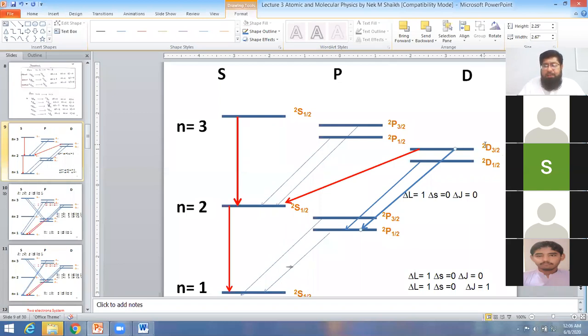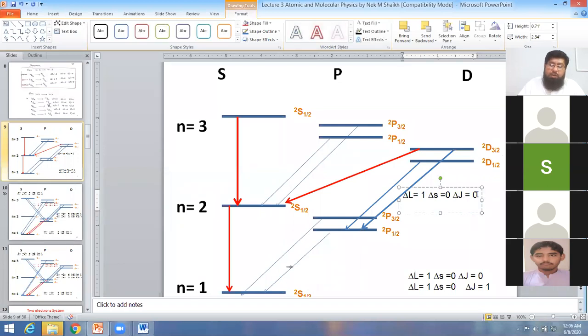Multiplicity is 2 for both, therefore this level is possible. Delta J, from 3/2 to 1/2, is equal to 1. This is also possible.